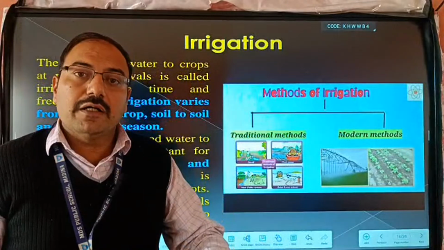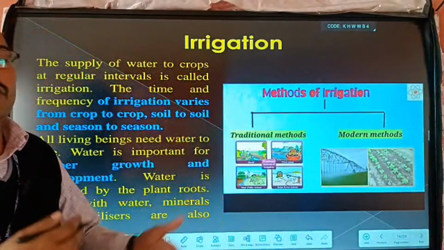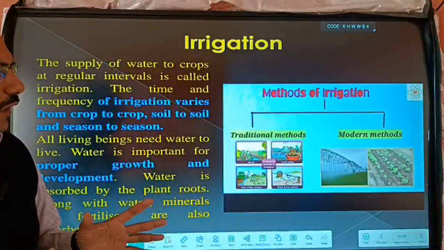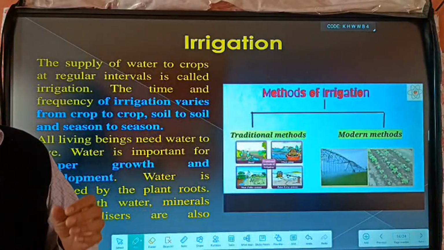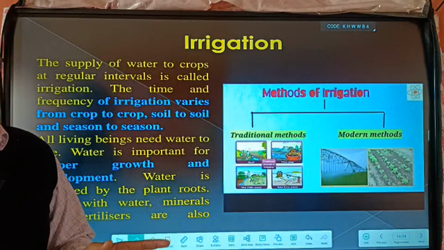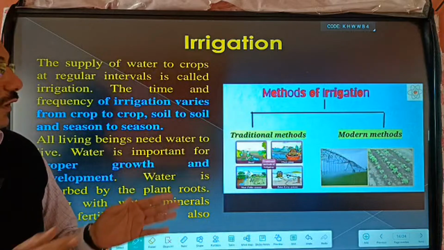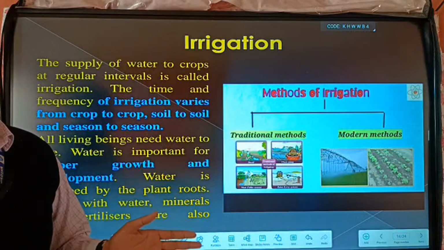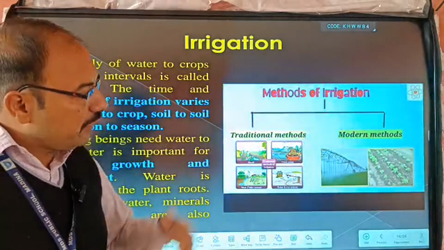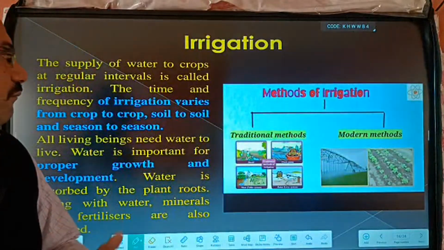We avoid the wastage of water, because water is important, and good or potable water is very limited in our country and on the earth. So we manage our water resources carefully.